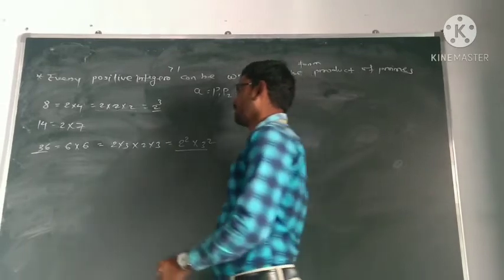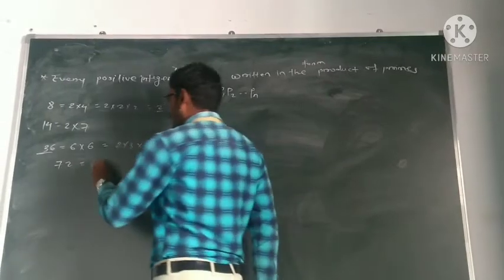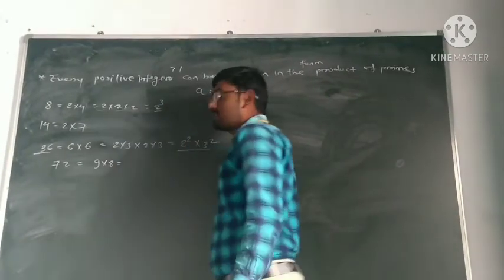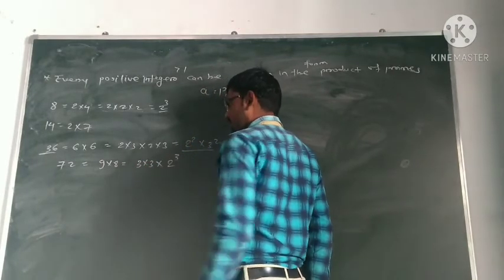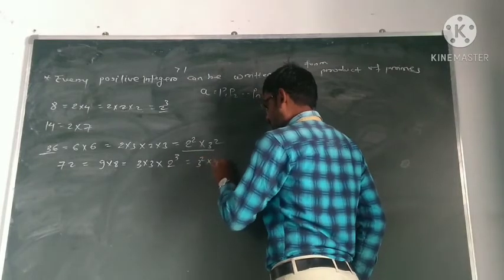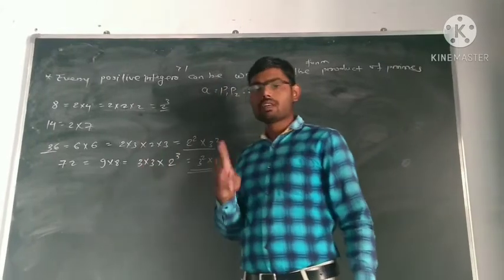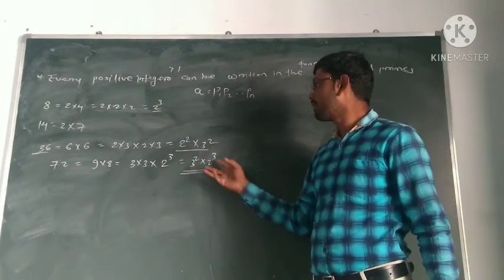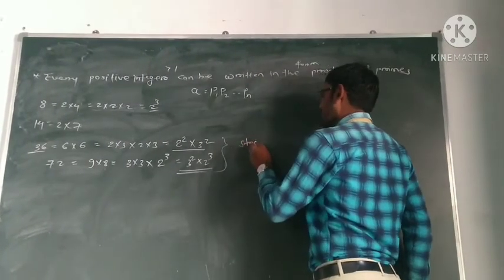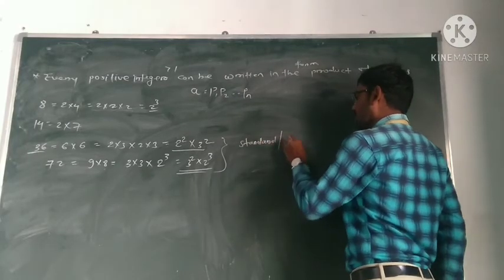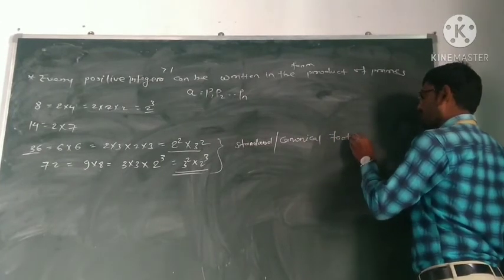For example, take 72. 72 is equal to 9 into 8. 9 is 3 into 3, and 8 is 2 cube. This is equal to 3 square into 2 cube. This is the standard or canonical factorization. Write a prime only once, so here 3, 3, so write 3 square. This is called standard or canonical factorization.